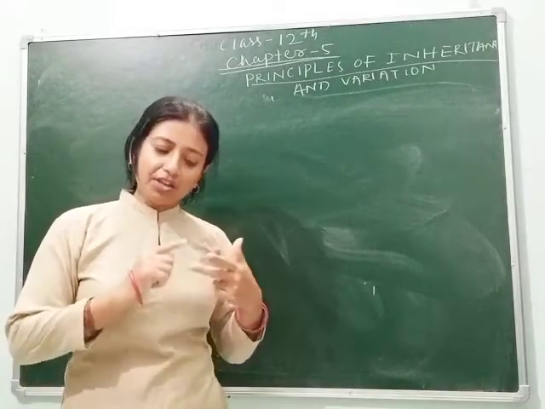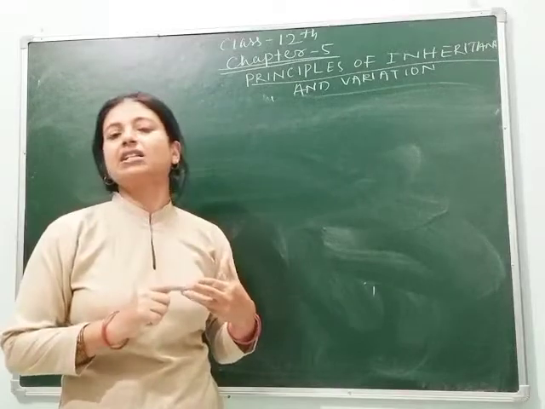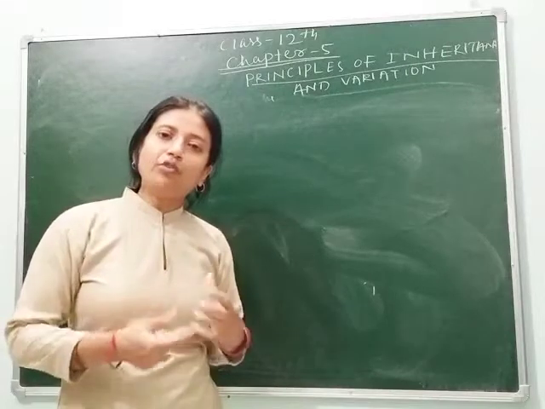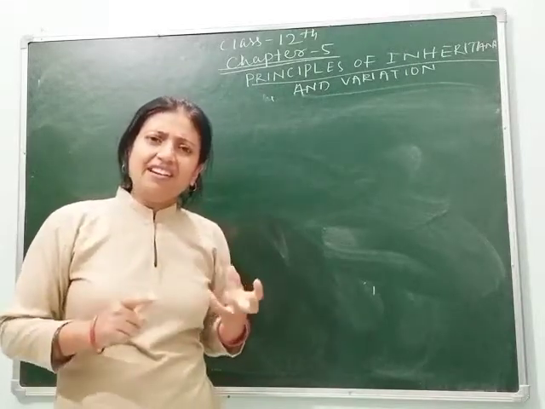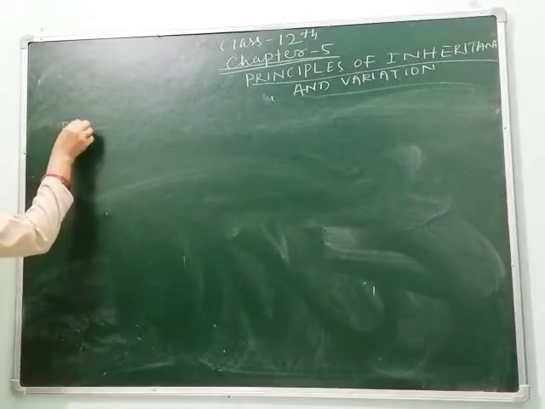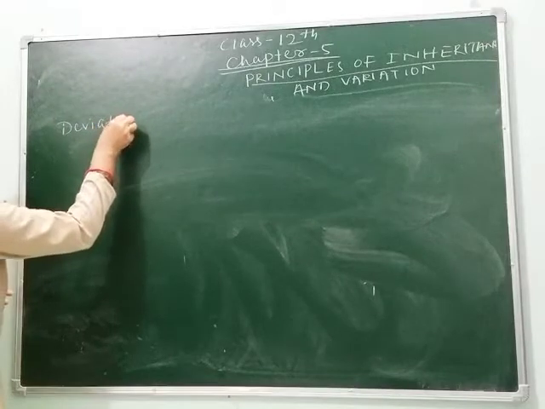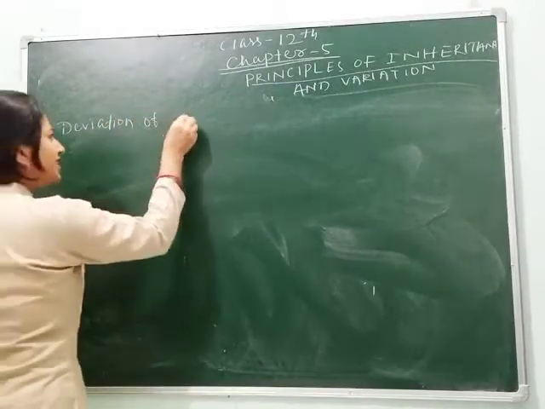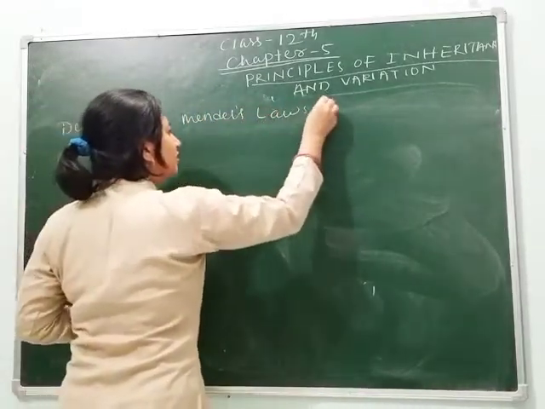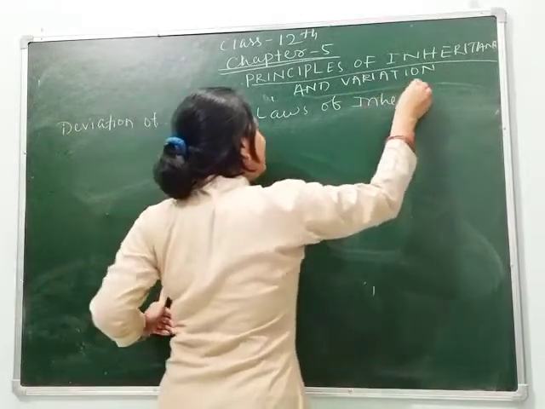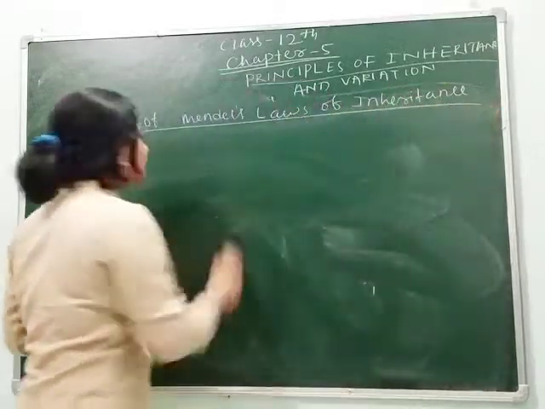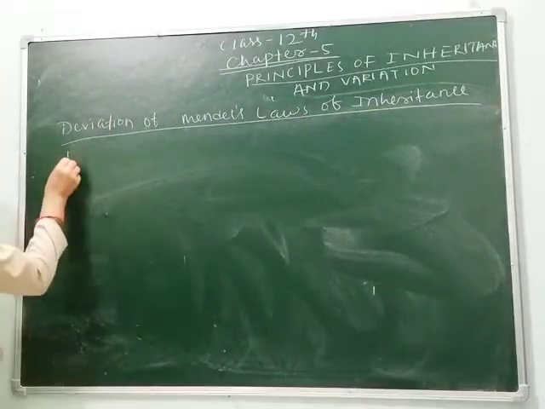That is law of dominance, law of segregation and law of independent assortment. The rest of the laws or theories which we are going to study now are deviations from Mendel's laws of inheritance. Means they will not support the theories of inheritance. Clear students? So first we will see